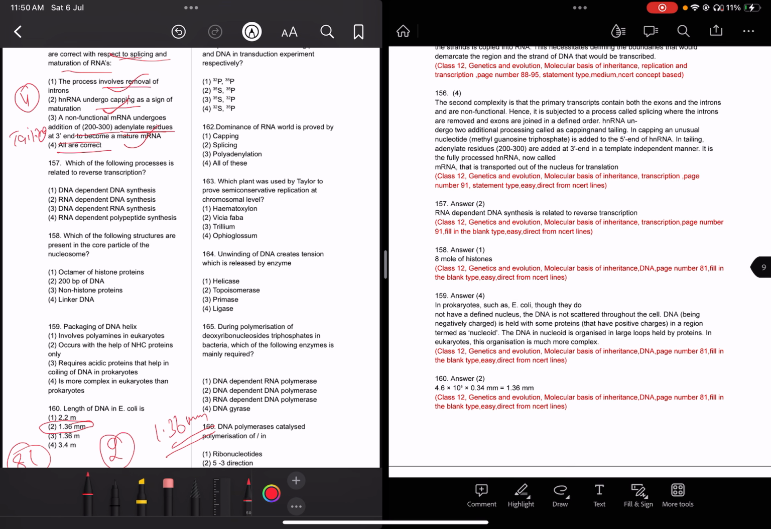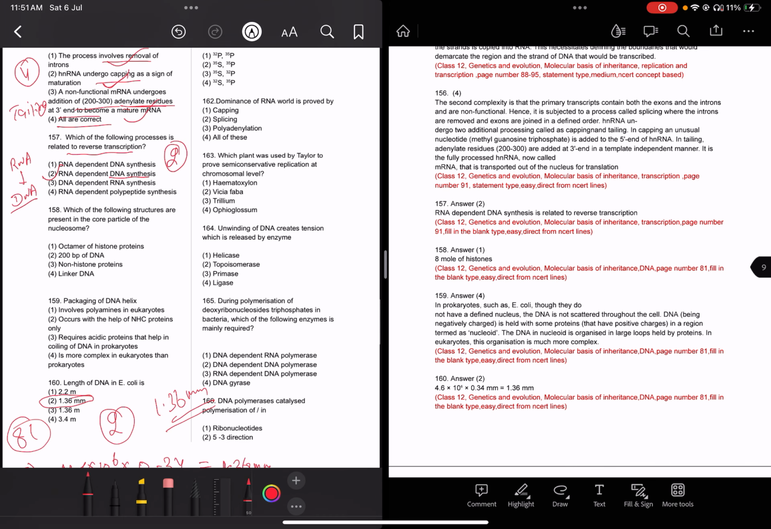Now read question 157. Which of the following processes is related to reverse transcription? Reverse transcription is the formation of DNA from RNA by the enzyme, that is RNA dependent DNA synthesis by RNA dependent DNA polymerase.